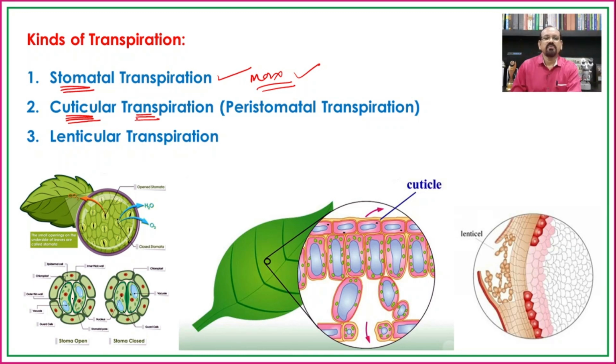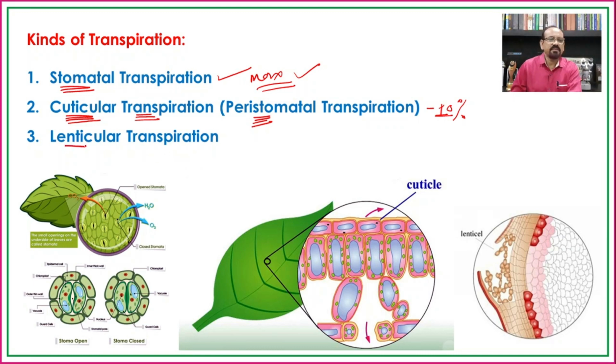But even though through the cuticle a few amount of water is lost, hardly as compared to the stomatal transpiration, maximum 10% of the transpiration is contributed by the cuticular transpiration. And such a type of loss of water from the cuticle is known as the peristomatal transpiration.